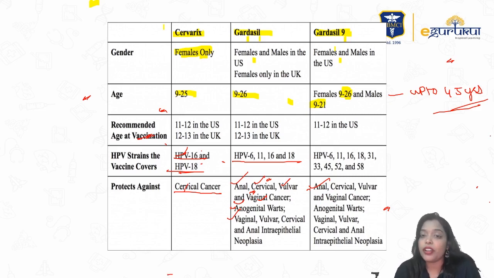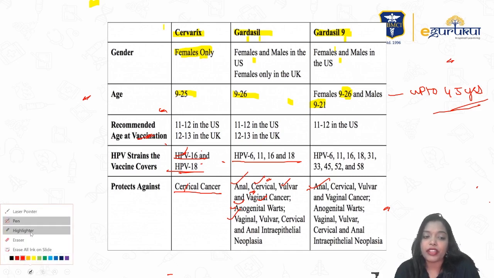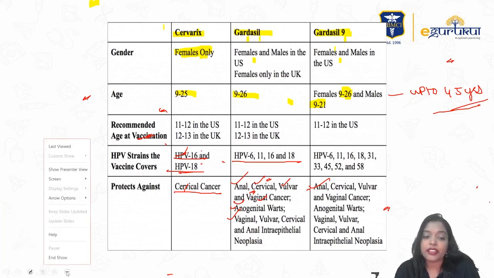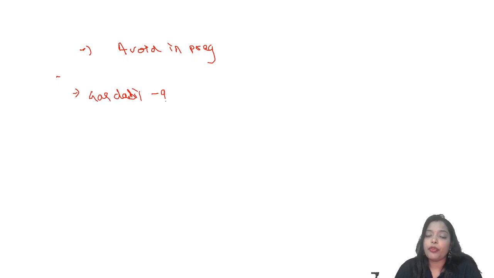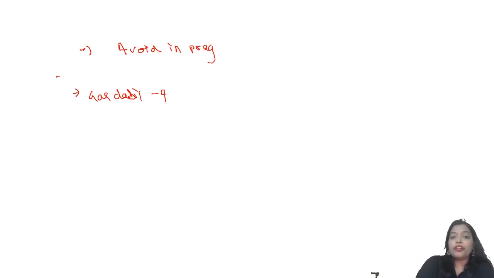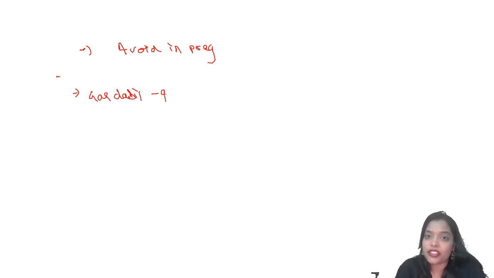Coming to the schedule, avoid it in pregnancy, don't give it in pregnancy. For Gardasil 9, you have to give both boys and girls. Ideally in the US they have kept it in their vaccination schedule, but in India we have not implemented it in our vaccination schedule, right?